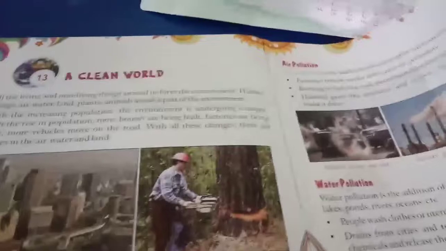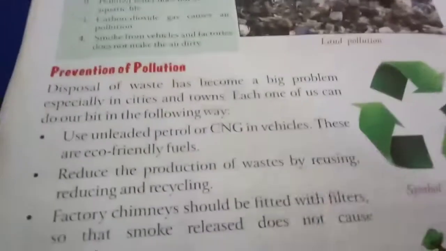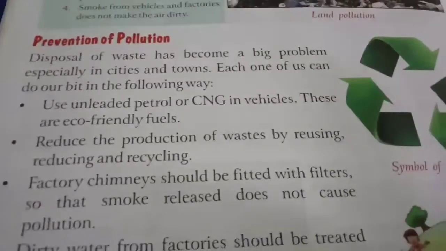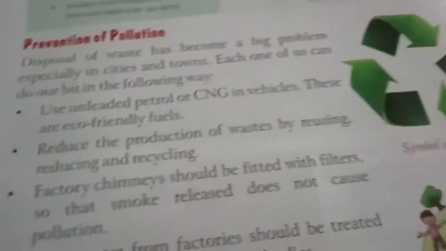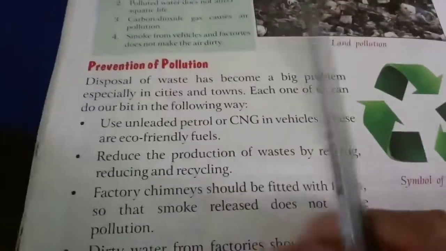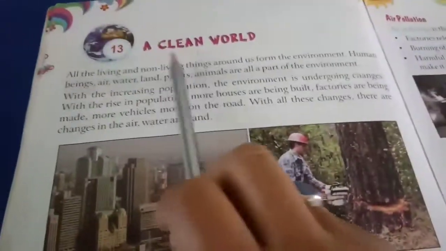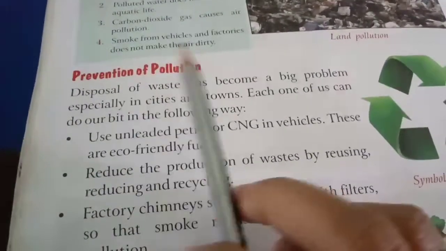So we have discussed different types of pollution: air pollution, water pollution and land pollution. Now we must know how to control pollution, because pollution is very harmful for all living organisms, it is harmful for our environment, for our world, and it makes the world look very dirty. So we need to keep our environment clean, we need to keep our world clean. So how can we keep the environment clean? Let's see some of the preventions.